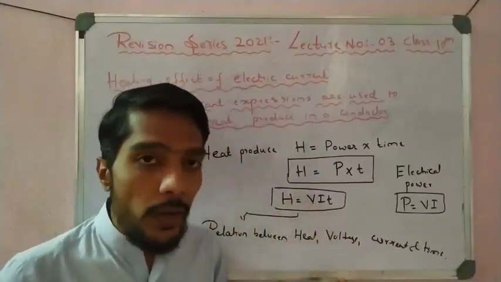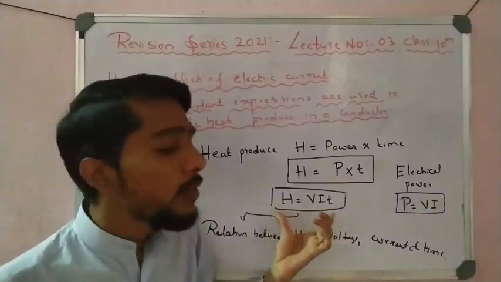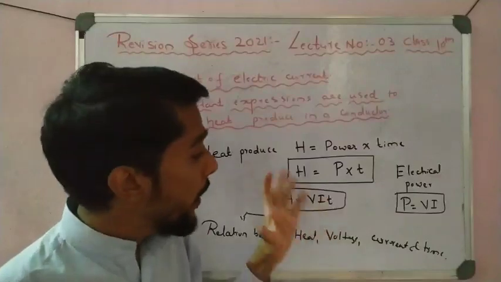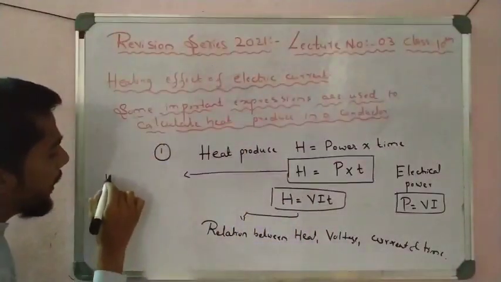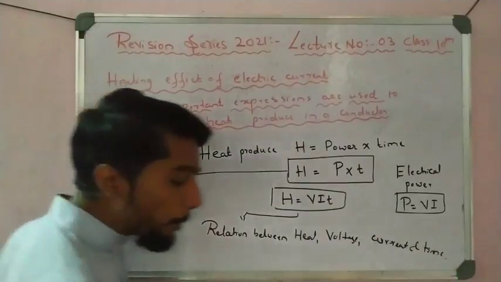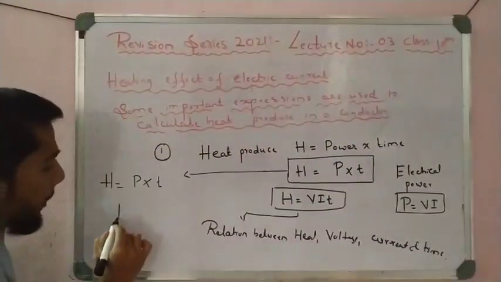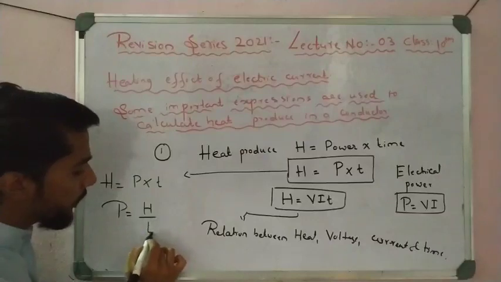This is a very important expression you have to remember. Whenever V, I and T are given, we can easily calculate H using this formula. Now take this formula again: heat is equal to power into time. If I write it, P is equal to H by T.